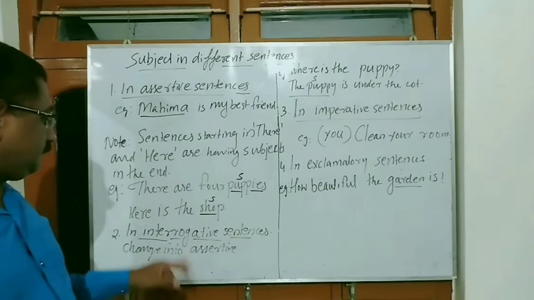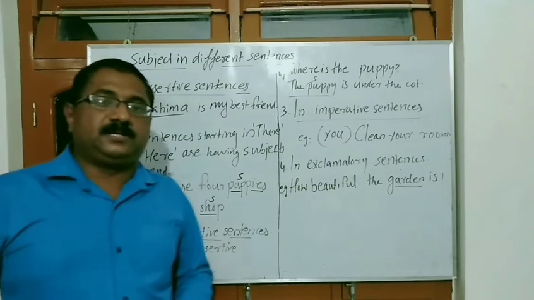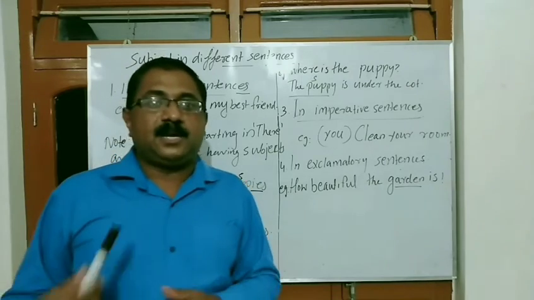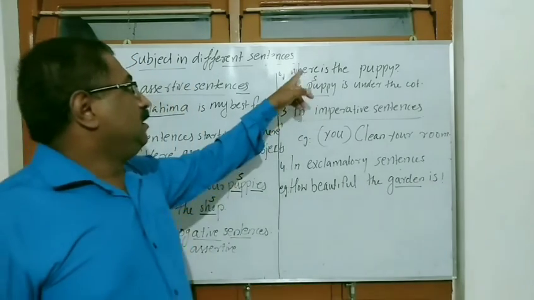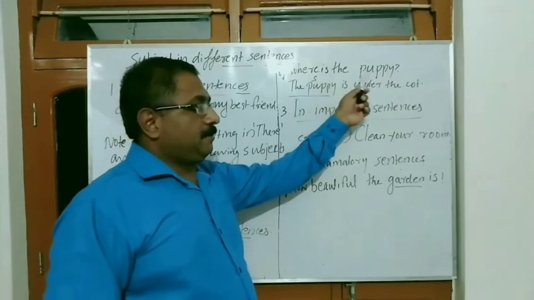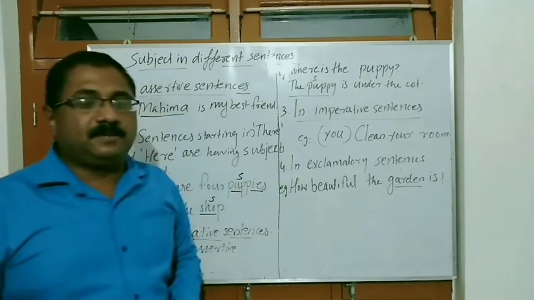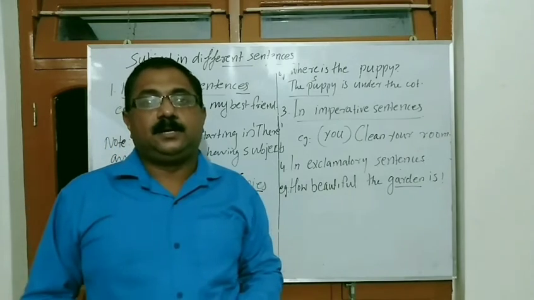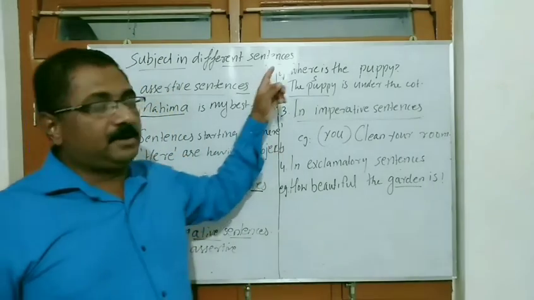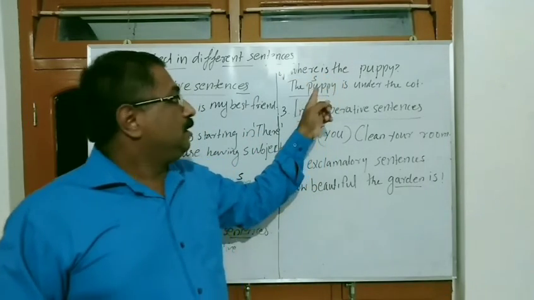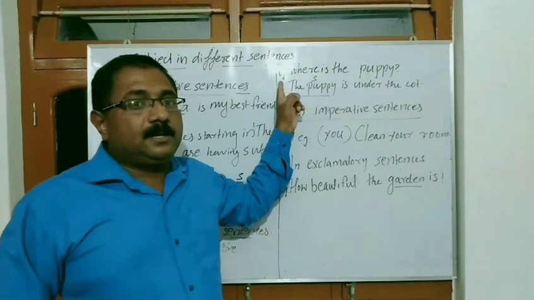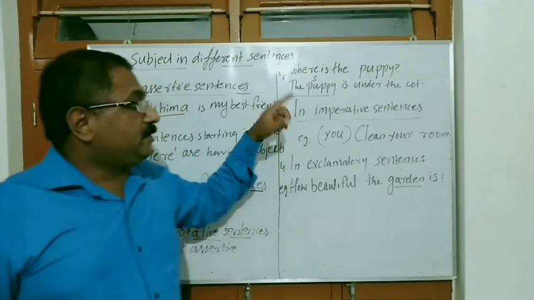Then the subject in an interrogative sentence. In an interrogative sentence, normally we know that the subject comes after the verb. For example, see: where is the puppy? The puppy is the subject here. It is coming after the verb. But there is a better method for understanding the subject in an interrogative sentence. That is, we have to convert that interrogative sentence into a statement or assertive sentence. Then it is easy to find out the subject.